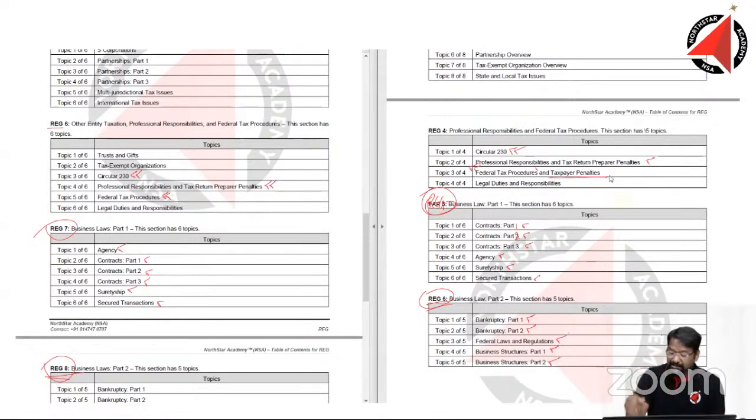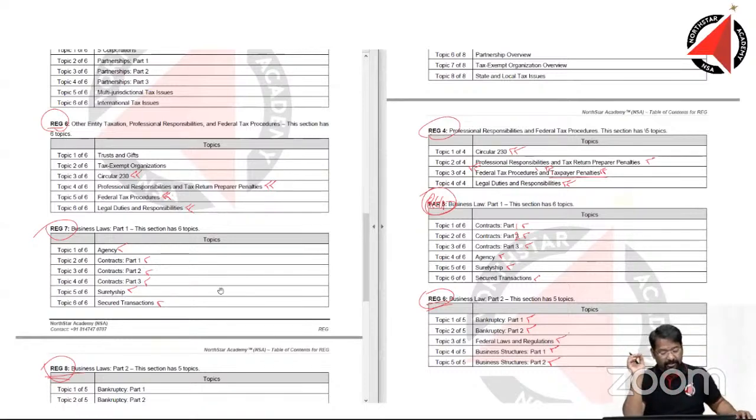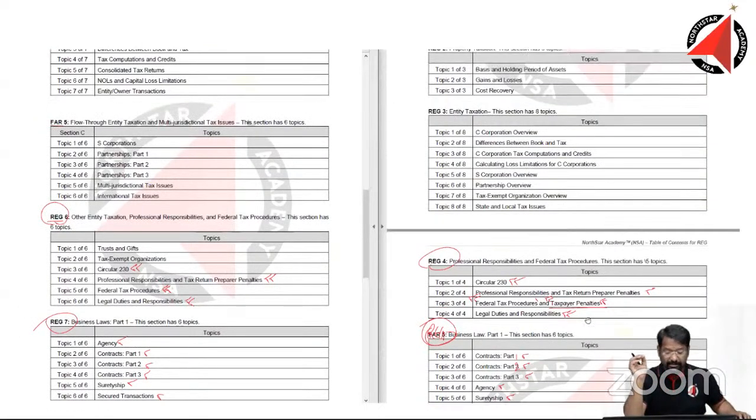We'll have to see specifically if it has been mentioned, and whether that portion has been increased. That only we have to see. Inside the old syllabus, this was very much there as well. Then legal duties and responsibilities are very much there in this. So if you look at 4 and 6, very much similar. 4 and 6 continue to remain very similar.